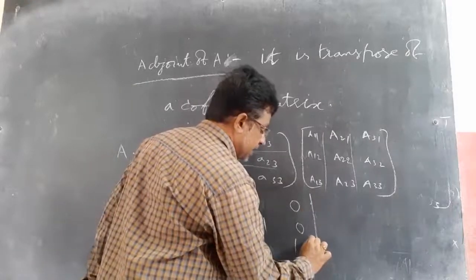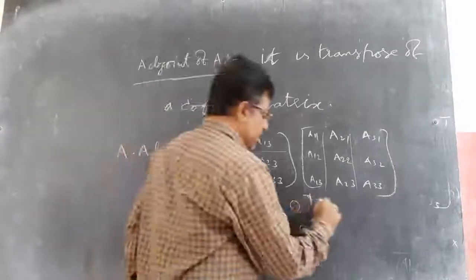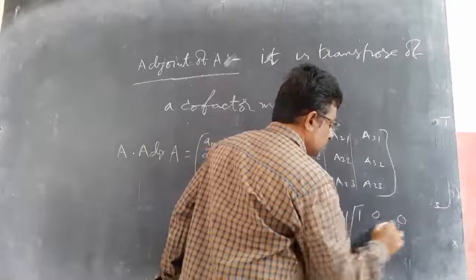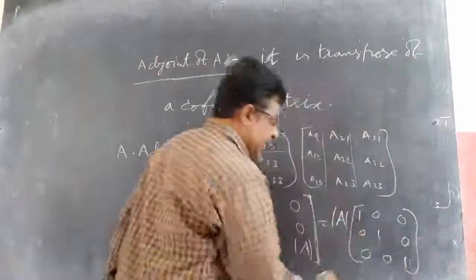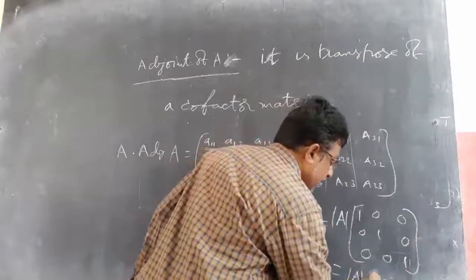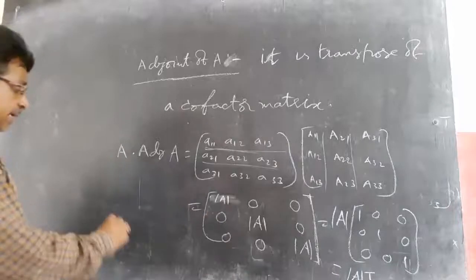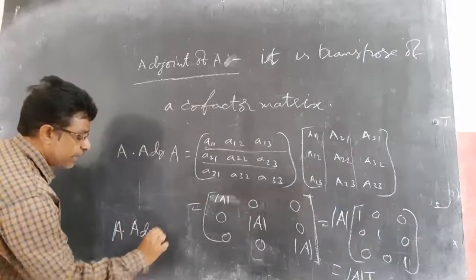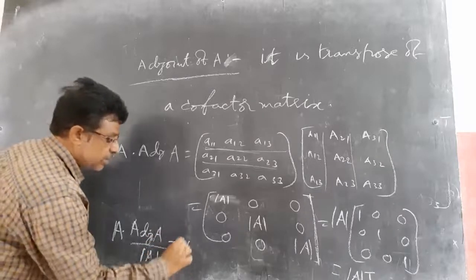Now you can take delta common. What is left out? Delta into 1 0 0, 0 1 0, 0 0 1. This is nothing but I. So delta into I. Now bring delta to this side. It becomes A into adjoint A by delta A. I can write delta anywhere, so I am writing here, is equal to I.